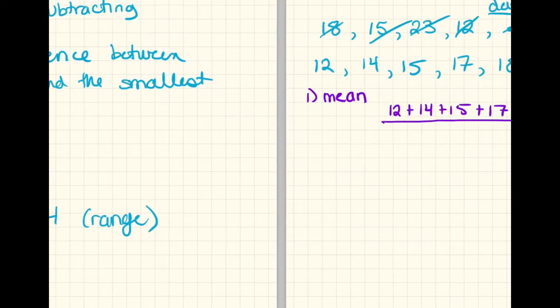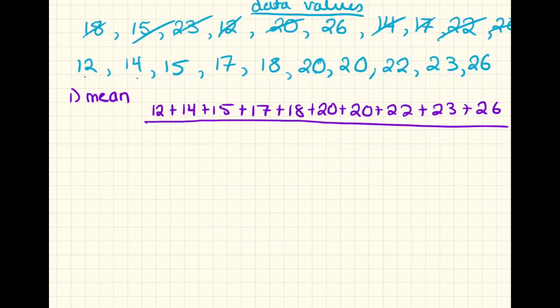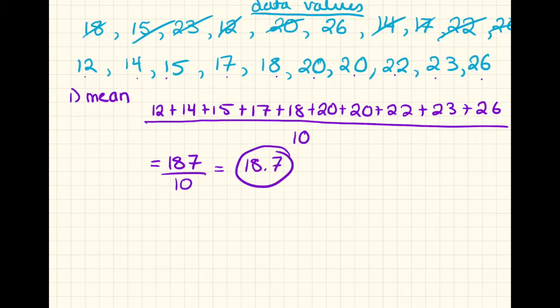In our case here, I have 1, 2, 3, 4, 5, 6, 7, 8, 9, 10 values, so we're going to divide it by 10. So that's not so bad, because when we calculate it, we have that the mean is going to be 187 divided by 10, which is 18.7. 18.7 is the mean. It's okay to have decimals. It's actually very common to have decimals, but that's how you calculate the mean.